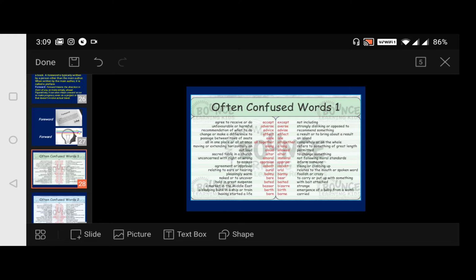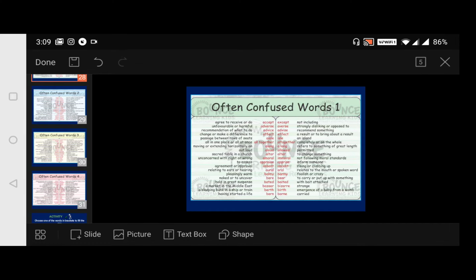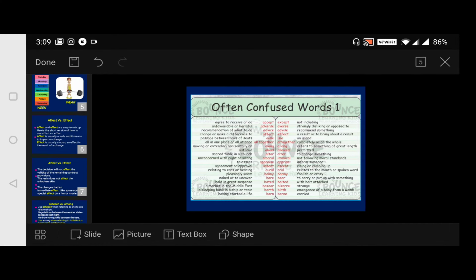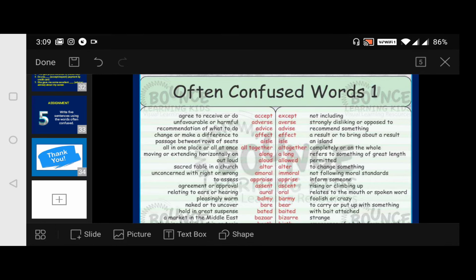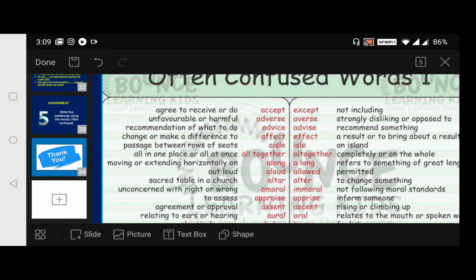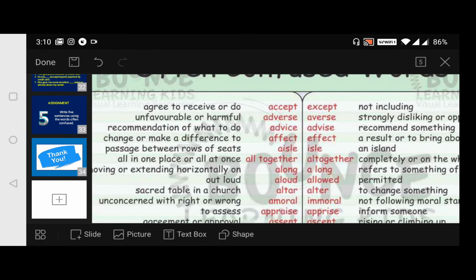Now here are many often confused words. I wanted you to know many often confused words, so I have introduced many words here. Please listen to them carefully and retain them in your brain, and wherever necessary, you can make the best use of those words in your daily conversations, in your writing also, in your speaking also, in all the LSRW. Now coming to often confused words 1. Look here. It may not be visible to you, so now I think it's okay.